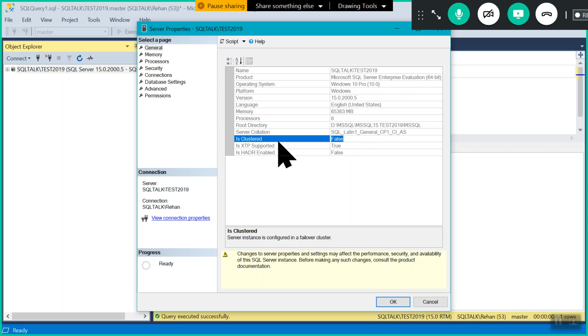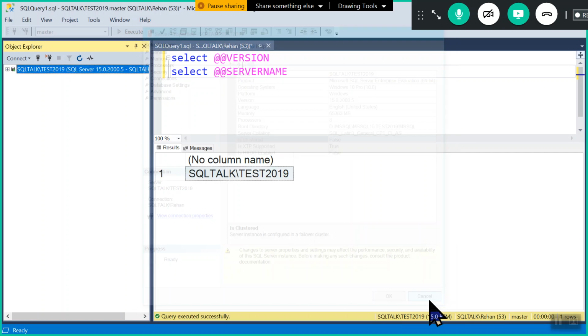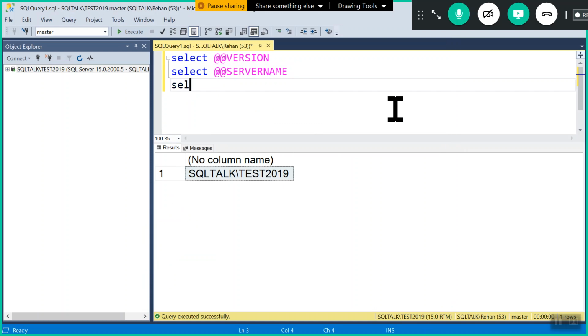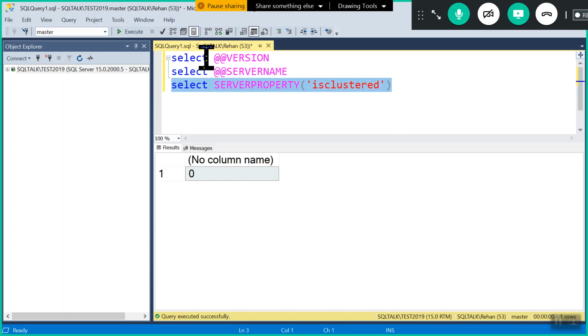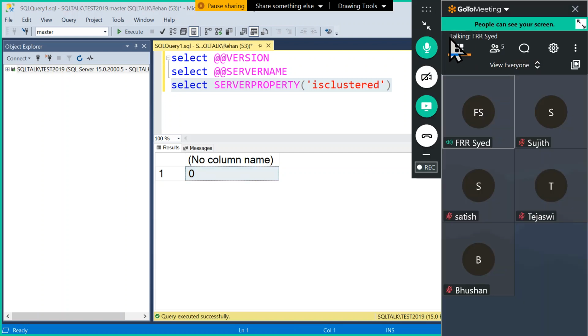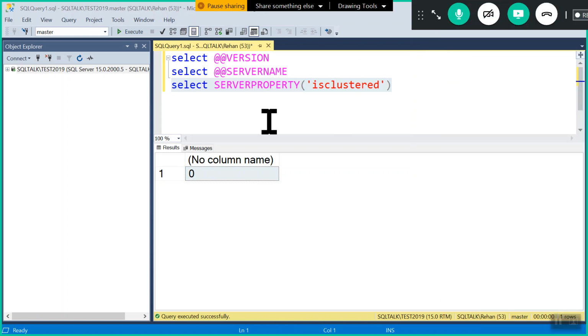In the same way, we can check by using a simple command also: SELECT SERVERPROPERTY('IsClustered'). After typing the command, select the command and execute. See here, it is saying 0, which means it is a standalone environment, not a cluster environment. Like this, we can identify whether right now we are working with a standalone environment or a cluster environment.